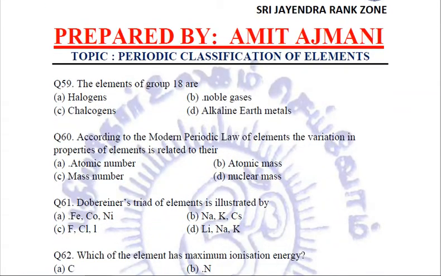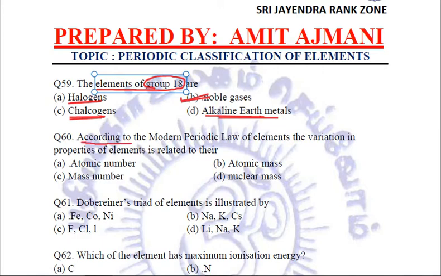Coming to the next question. The elements of group 18 are called noble gases, we know that. Halogens is the name given to group 17 elements. Chalcogens, group 16 elements. Alkaline earth metals, group 2 elements. This also you need to revise side by side.